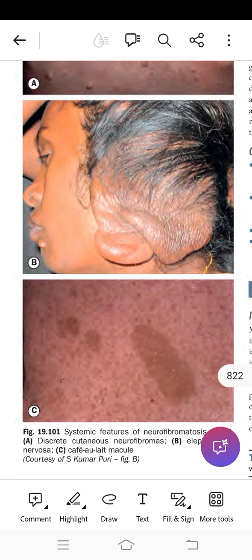Half of the face will be hemiatrophied. Intracranial tumors are very common, like meningiomas and gliomas. Associations involve malignancies, GIT stromal tumors, hypertension, and learning difficulties. Recent research suggests autism spectrum disorder affects nearly half of all neurofibromatosis patients.